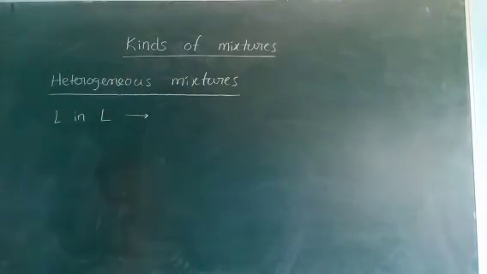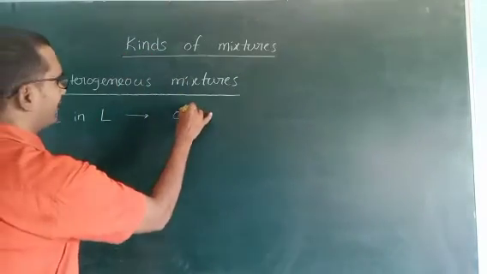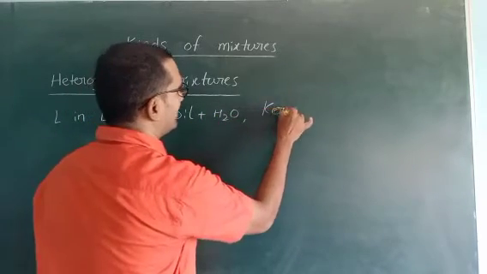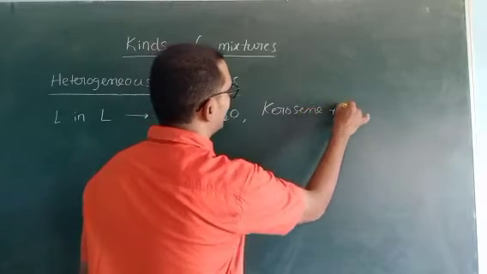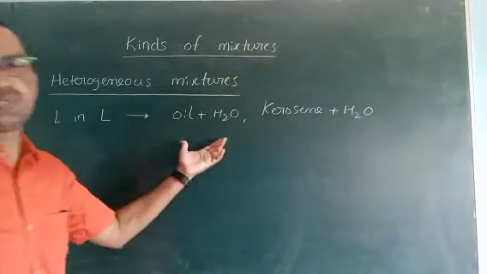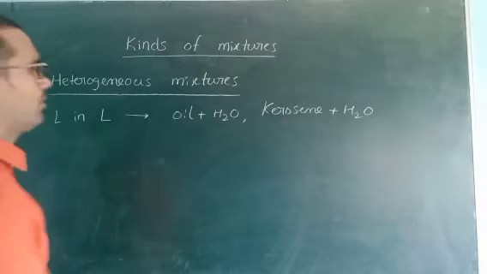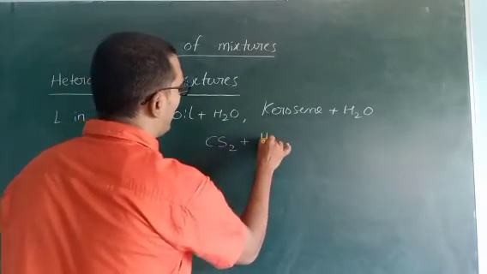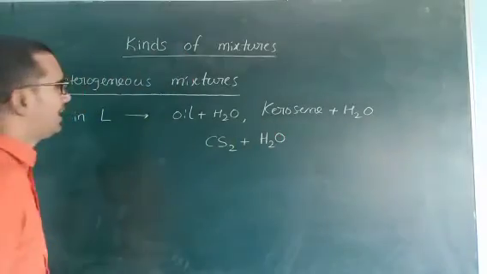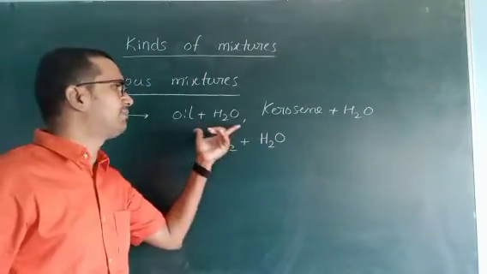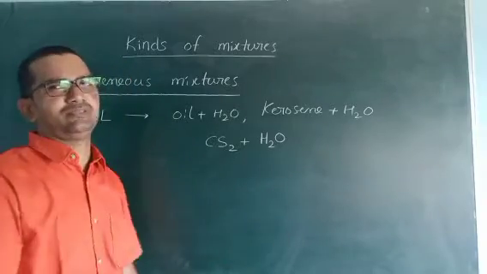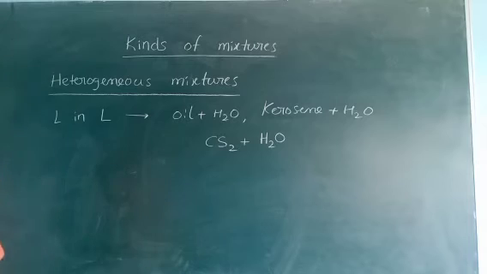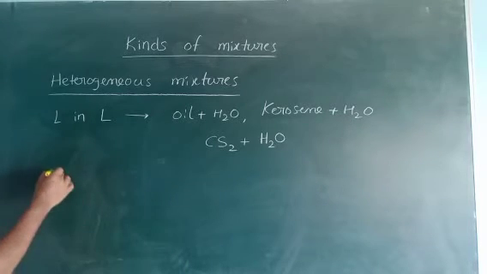Now come to this one. Oil plus water. Kerosene plus water, these two are heterogeneous. And one more, carbon disulfide and water. This mixture is also heterogeneous because these liquids are immiscible. One just floats on the other.